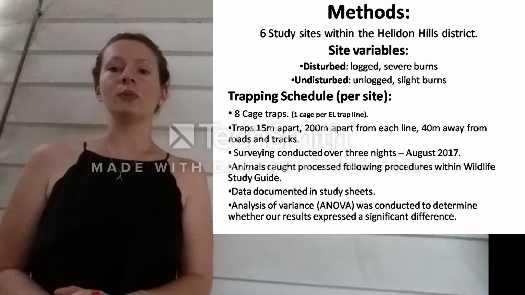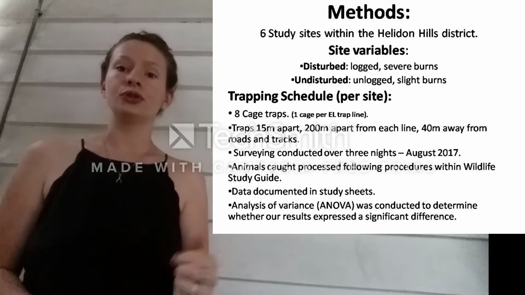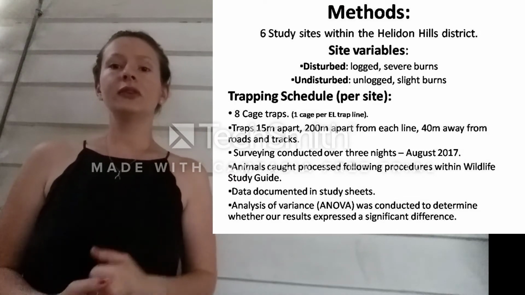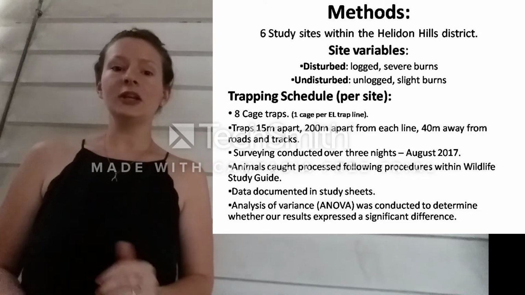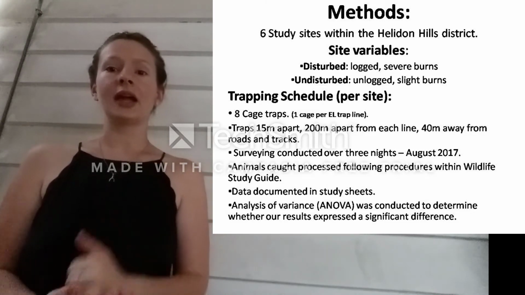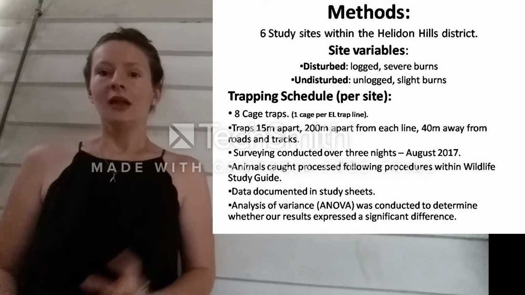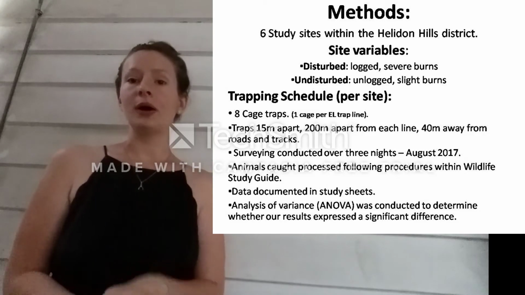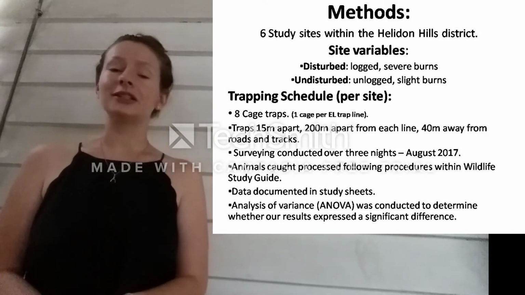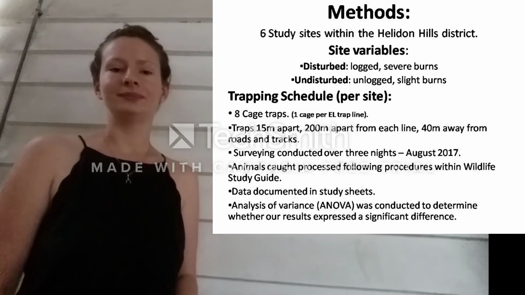The level of site disturbance was broken into 2 variables, disturbed and undisturbed. Surveys were conducted over 3 days within August 2017, with each property having 8 cage traps, with 1 cage trap per line. Each trap was set 15 metres apart and each trap line was set 200 metres apart. All our methods follow the procedures outlined within the Wildlife Study Guide.